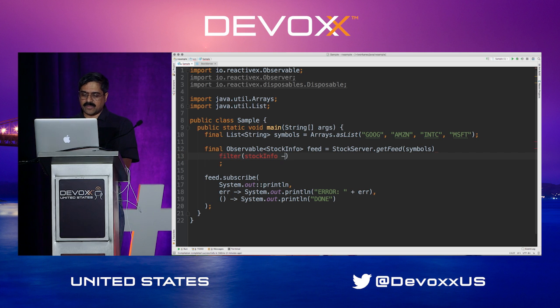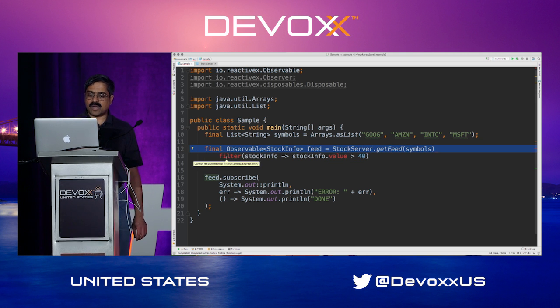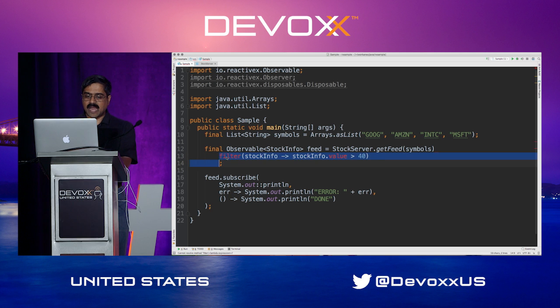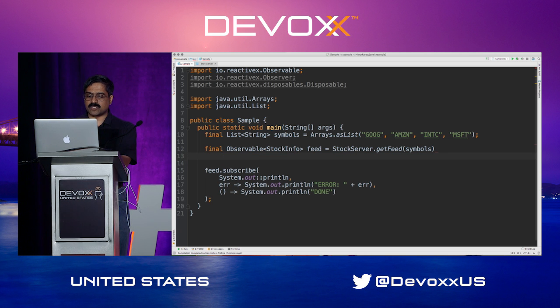And then I'll say stock info dot value is, let's say, greater than 40. So when the observable starts emitting data towards me, I can take the data the observable is emitting, and I can start filtering the data that gets emitted right here.